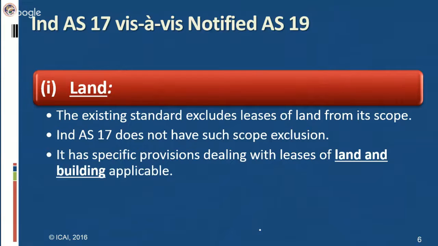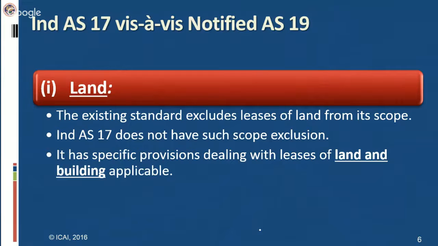So what is the economic life of the asset? That is land. Economic life of land is generally indefinite. So if it is not transferred, generally lease is not for an indefinite period. Maybe this is the reason that AS 19 specifically excludes from its scope land as lease. However, Ind AS 17 says there is no specific exclusion of land.